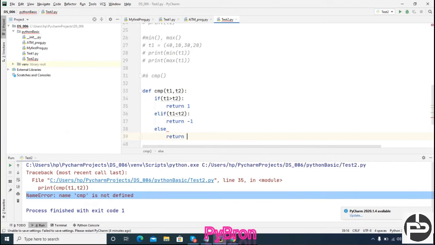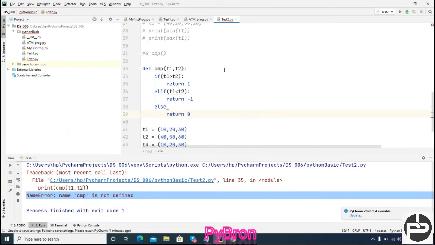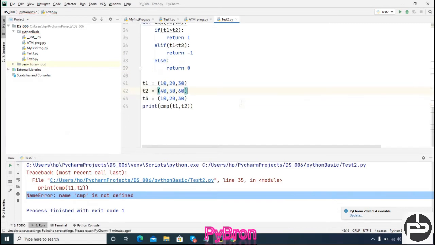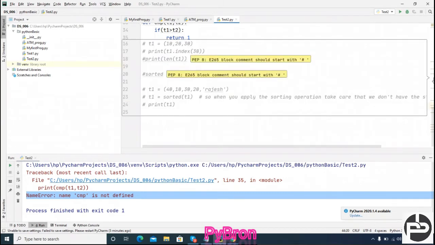There we go. Understood? So we create our custom function. Initially in Python 2 it was an inbuilt function, but in Python 3 they removed this function. That's what I told you, everyone should install Python 3, because from now onwards Python is not giving support for Python 2. Got it? So what should it return, can anyone please help me out? +1 or -1? It should return +1.